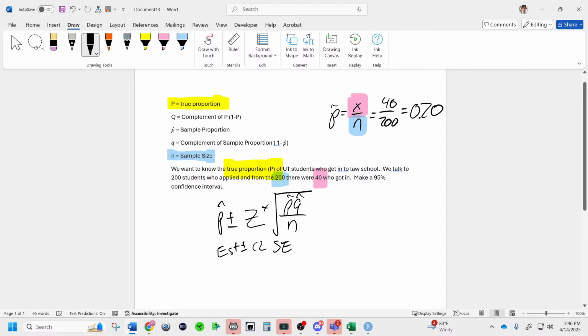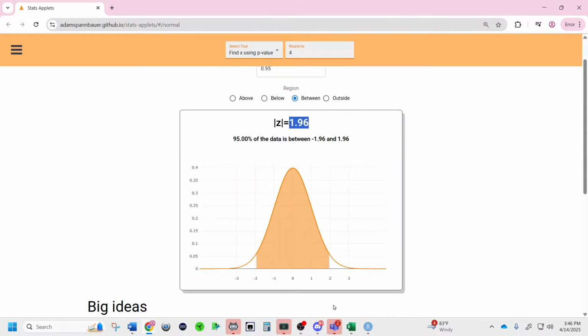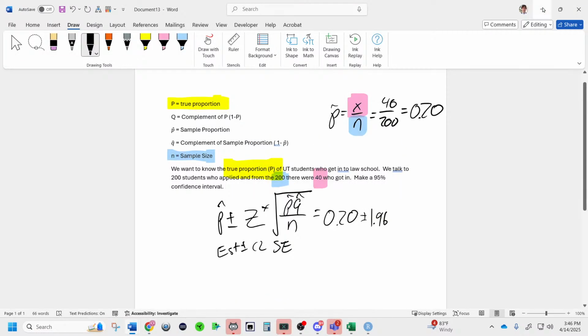So now we plug in the values. This is going to equal 20% plus or minus, and we're going to use 1.96. That's because our confidence is going to be 95%. If we plug in 95% confidence, the z-score is 1.96, and we cover 95% of the area. That's why we're choosing this for 95% confidence. There's a star because that means you pick it based on confidence. And then we plug in 0.2 times 0.8 over the 200.